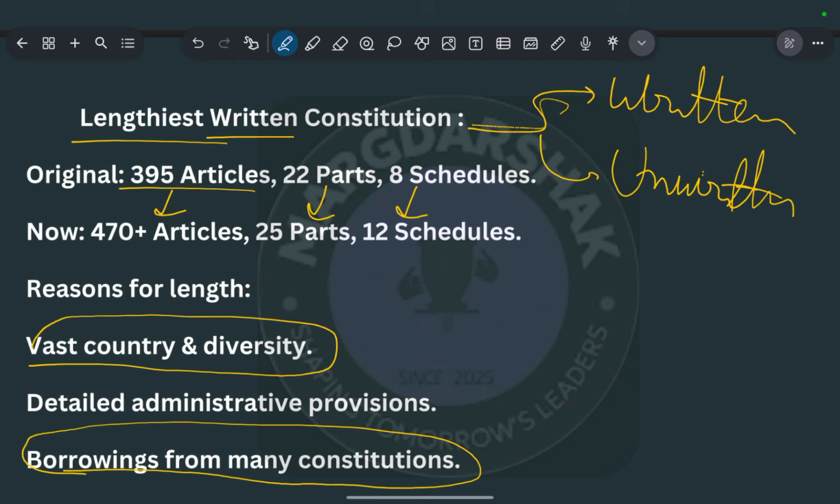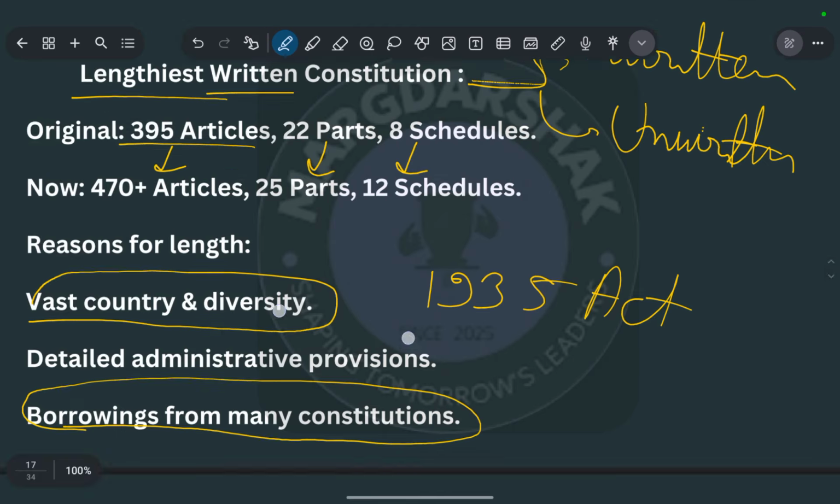But what our constitution makers did, they compiled the good things from many countries' constitutions, such as UK, USA, Ireland, France, etc. Simultaneously they also took help from the Indian Council Act of 1935, and with the base of these things they made the constitution that is for the well-being and welfare of all people in the country. Okay, so that is about why the constitution is the lengthiest.